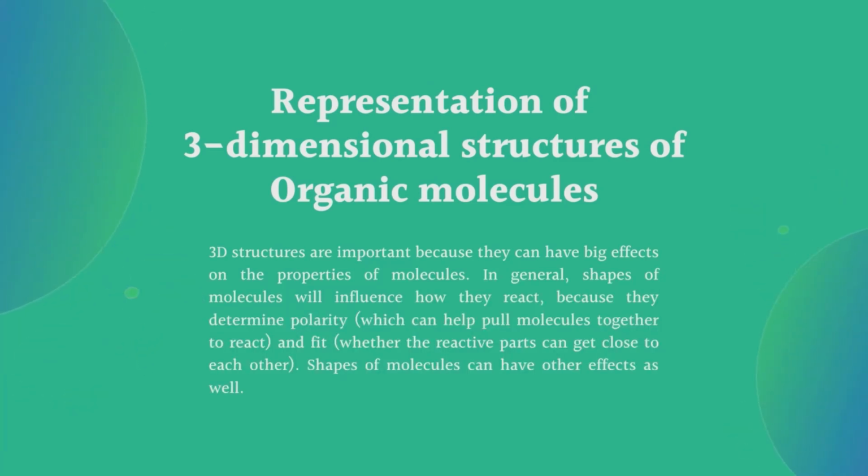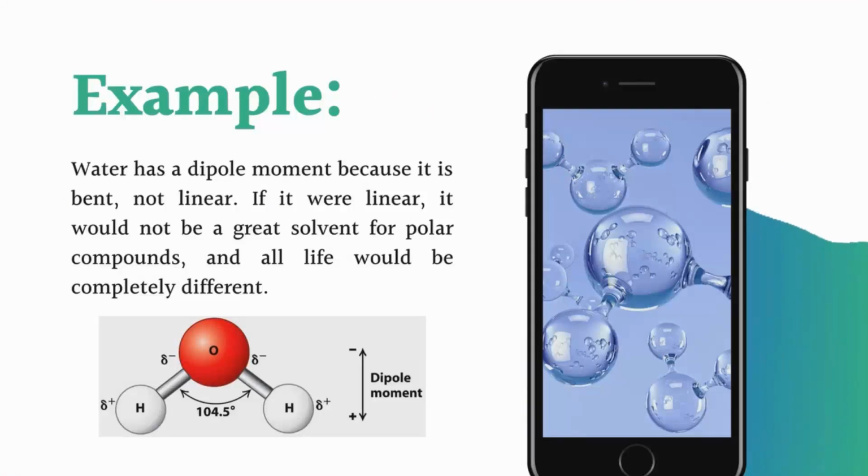If you understand the structures of organic molecules, most of the properties we can easily understand. For example, water: if you see the structure of water, two hydrogens are attached to oxygen, and water has a dipole moment because it is bent. It is an inverted V shape, not linear. If it were linear, it would not be a great solvent for polar compounds and all life would be completely different.